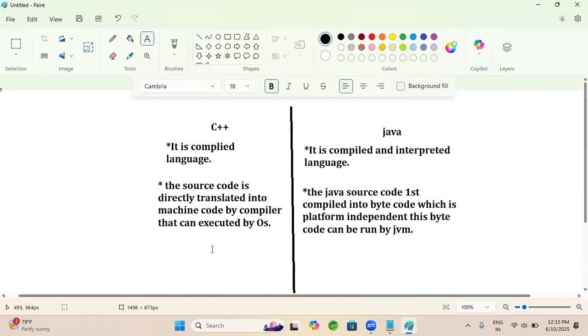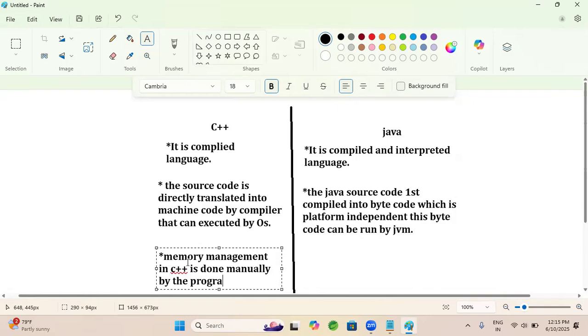The memory management in C++ is done manually by the programmer.